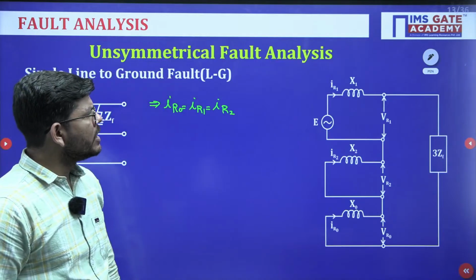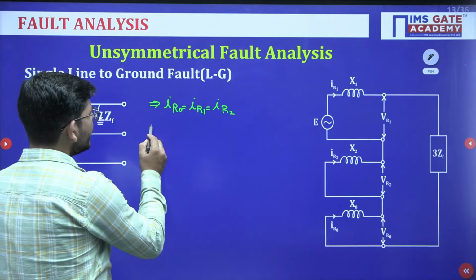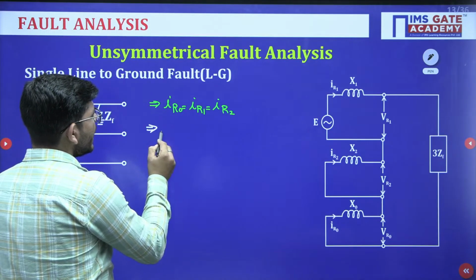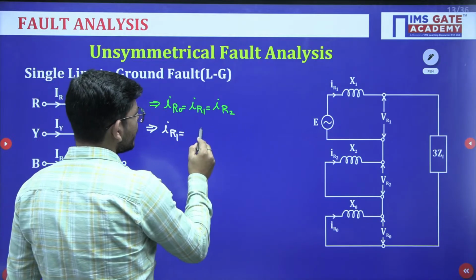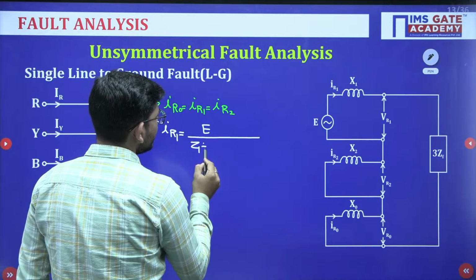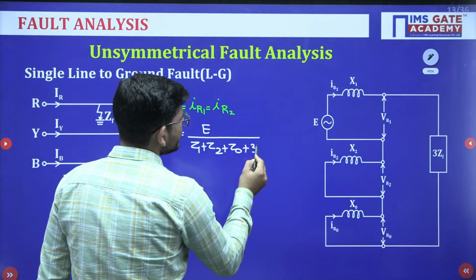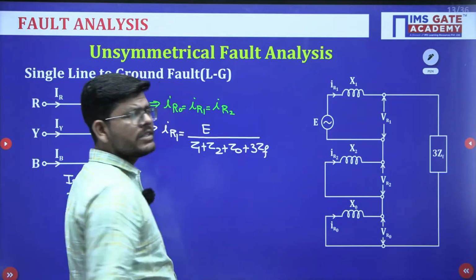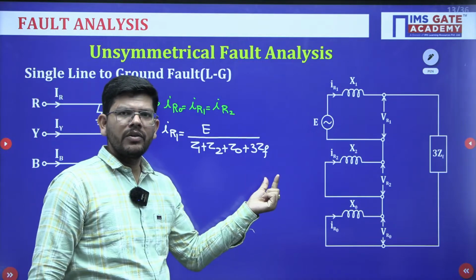This is the equivalent network of single line to ground fault. Now, the value of IR1 from this diagram will be simply E upon Z1 plus Z2 plus Z0 plus 3ZF. ZF is the fault impedance. If this is not given, we will not write it, okay.